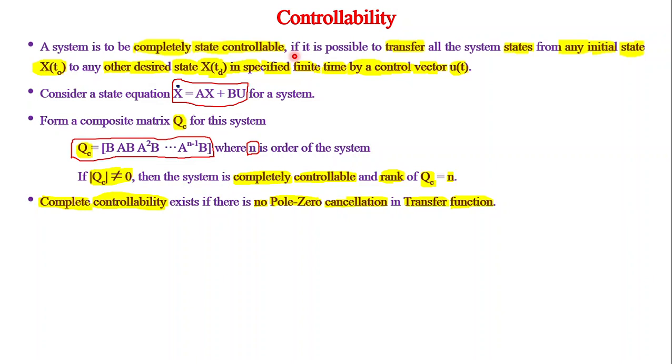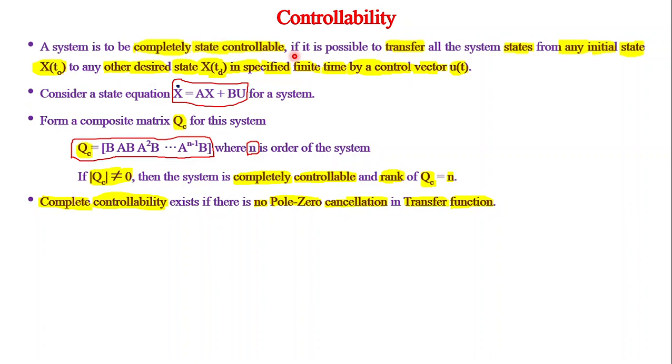Definitely, if it is possible to transfer the knowledge of all the n students from their initial values to some other value in that definite time period, that means the teacher is successful in converting his or her input in terms of transfer of the knowledge of the students from their initial states to some other states. The same thing happens in controllability. I think I have made the learner very clear what is controllability.